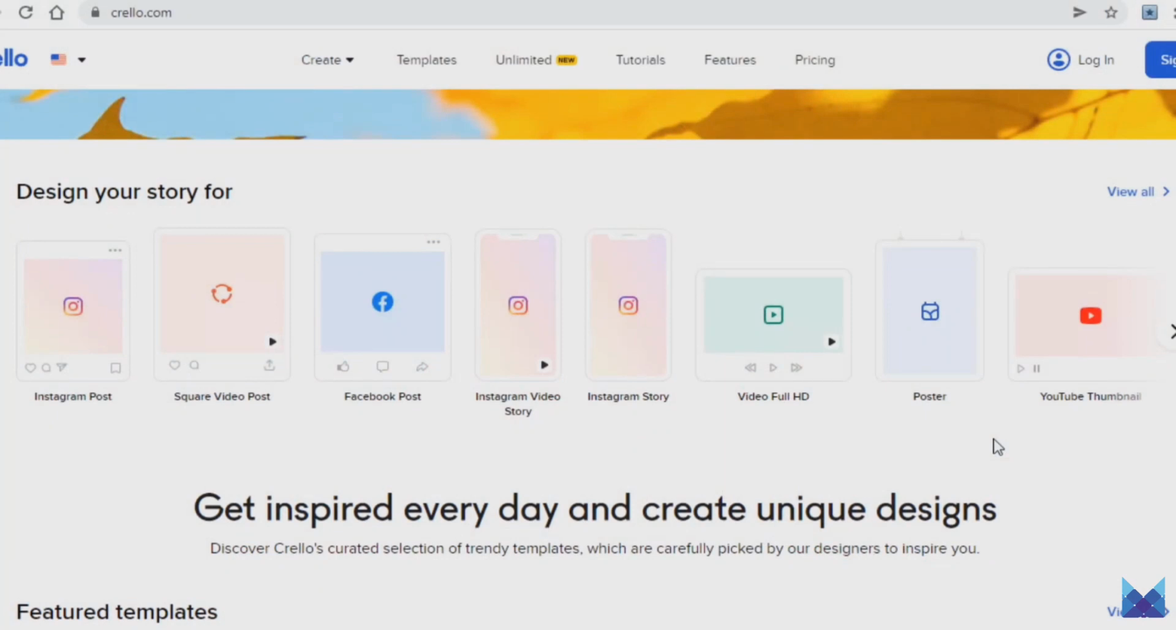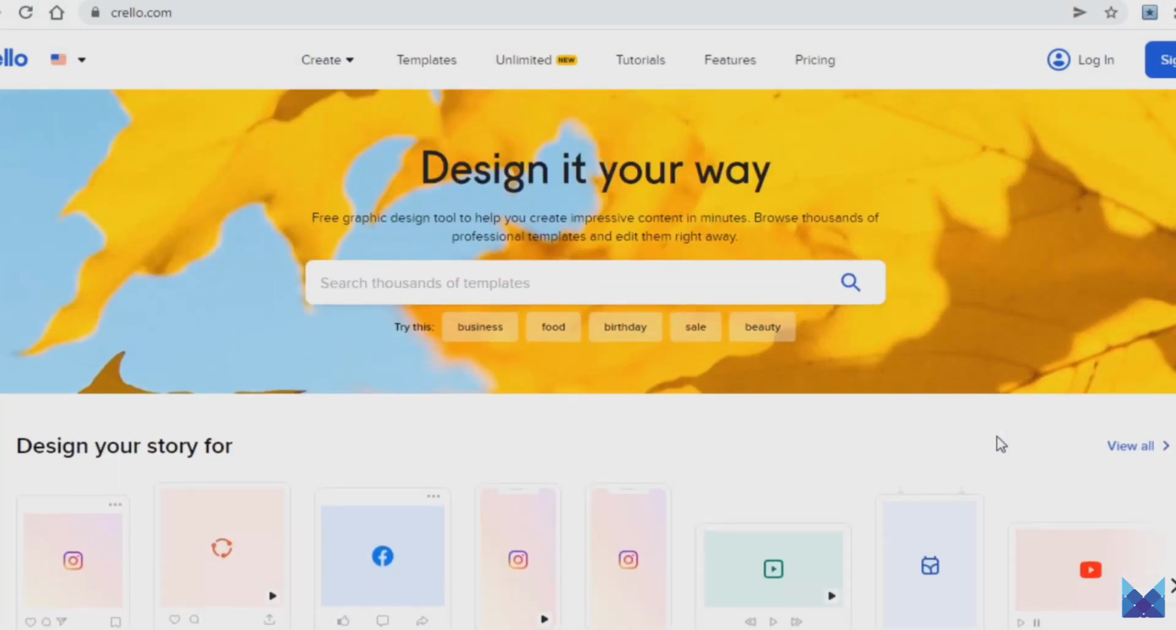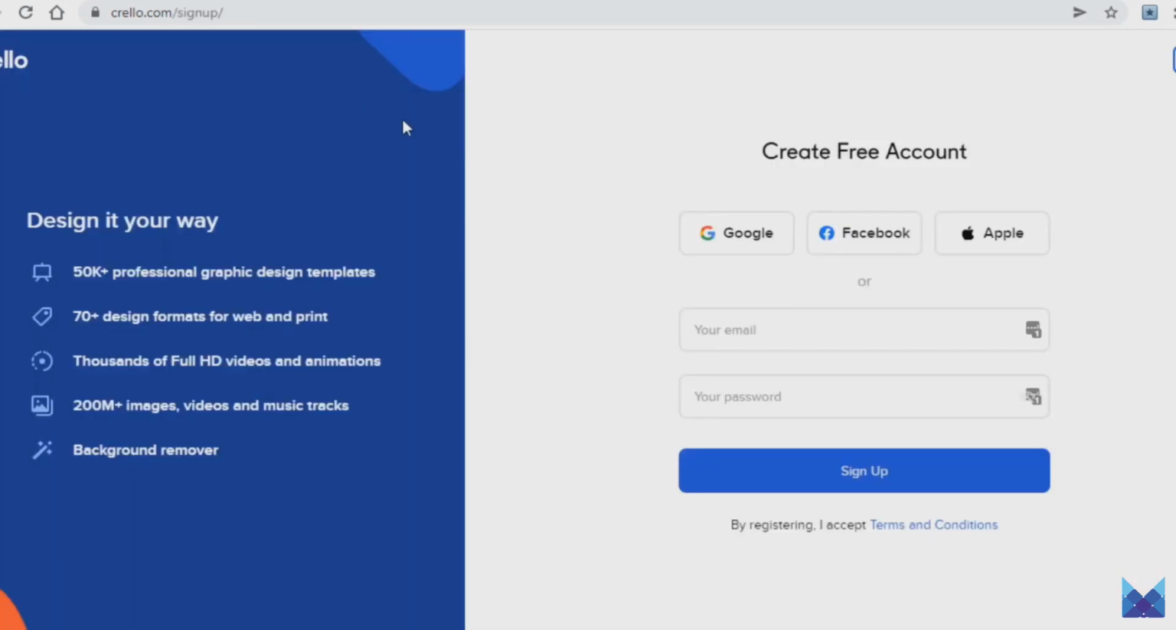Anyhow, what you need to do once you come onto this platform is click on the sign up button right here. Then you will go ahead and create your new account, either through your Google, Facebook or Apple accounts, or by entering your email and password in these two boxes, and then clicking on the sign up button just below to finalize the procedure.